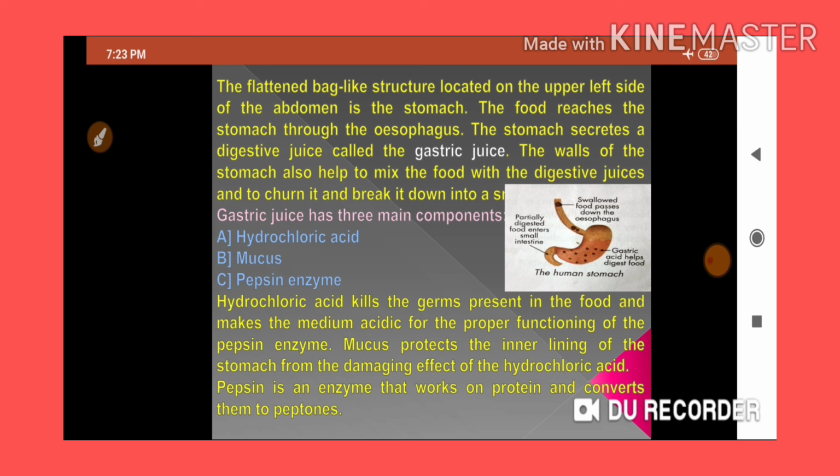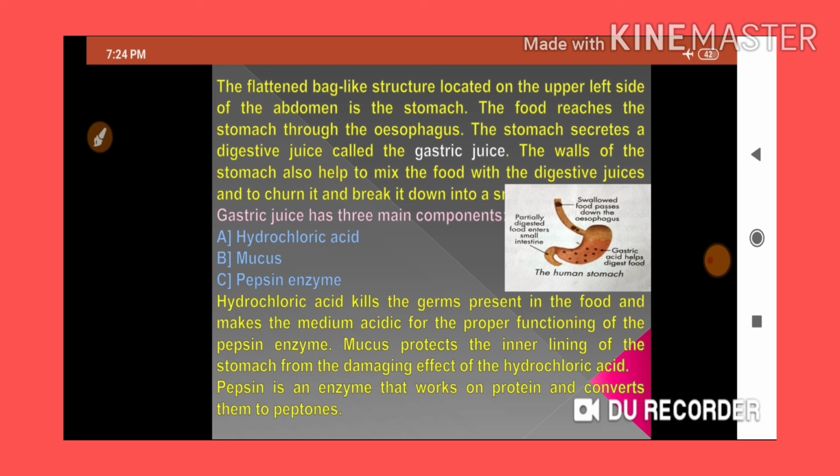Initially, it is a J-shaped structure, or you can say a flattened bag-like structure, which is located in the upper left side of the abdomen. When food reaches the stomach, the stomach contains hydrochloric acid, mucus and pepsin enzyme. What is the use of this hydrochloric acid? It will help the digestion process, and also it will kill the germs which are present in the food that entered.